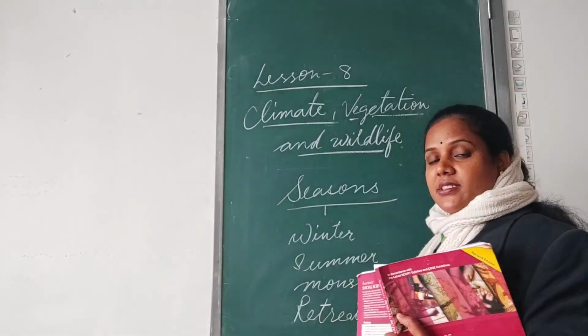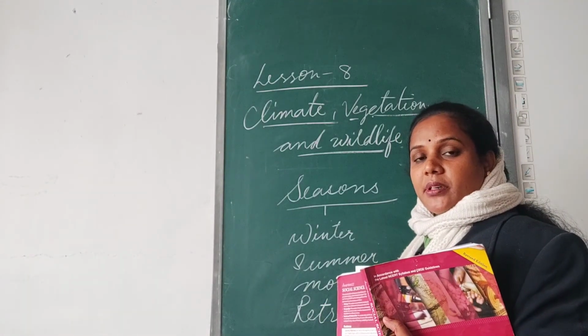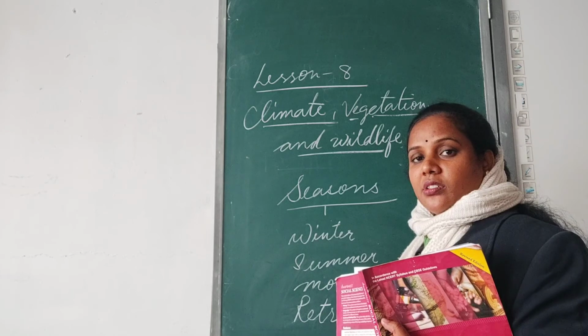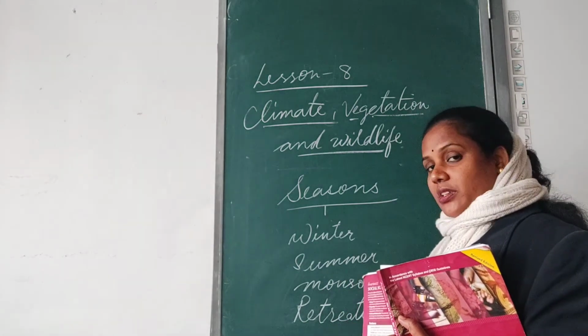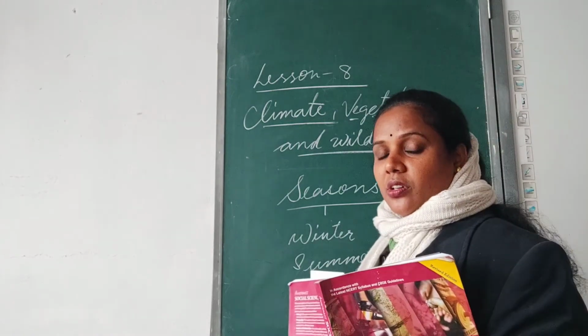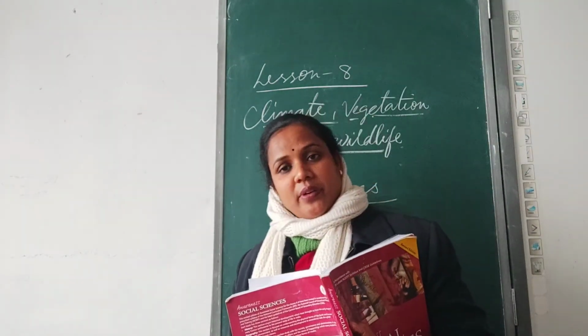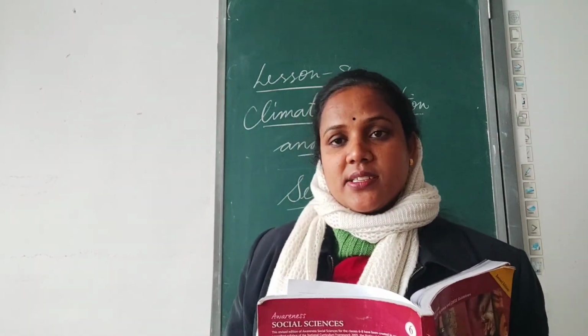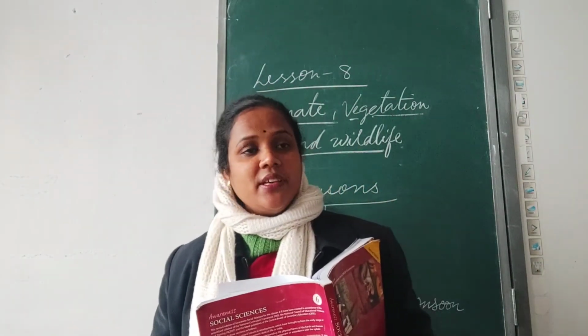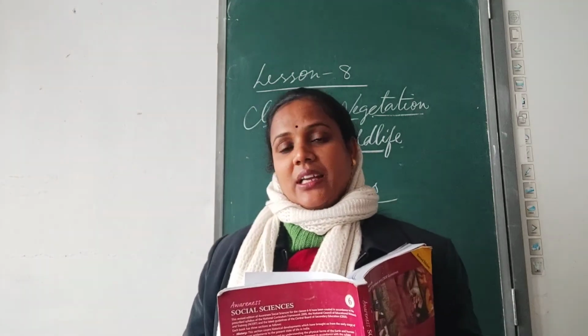The monsoon season is the rainy season, July, August, September. We get heavy rainfall. And then we have the retreating monsoon, when the monsoon is ending, in the months of October and November. So this is the chapter. We have learned about seasons. We have learned about the different reasons for the different types of climate.